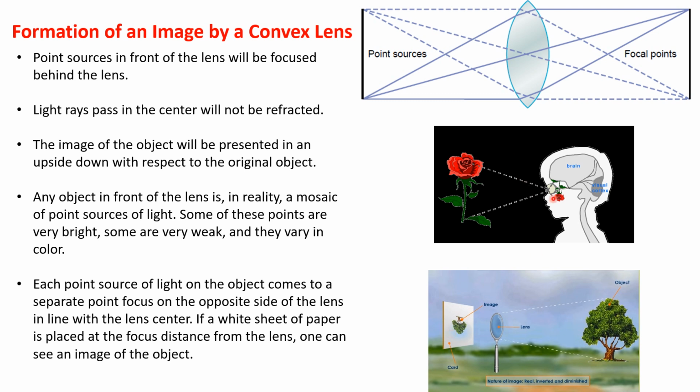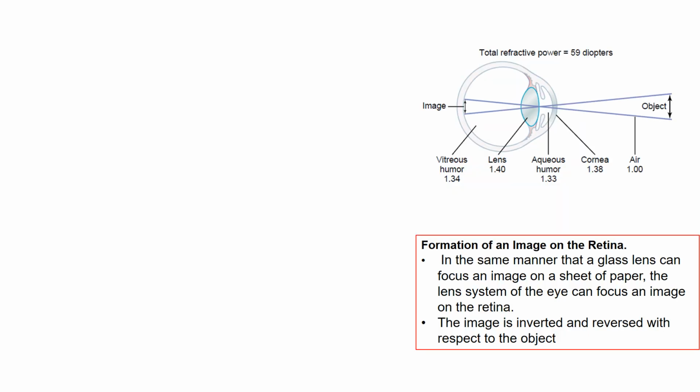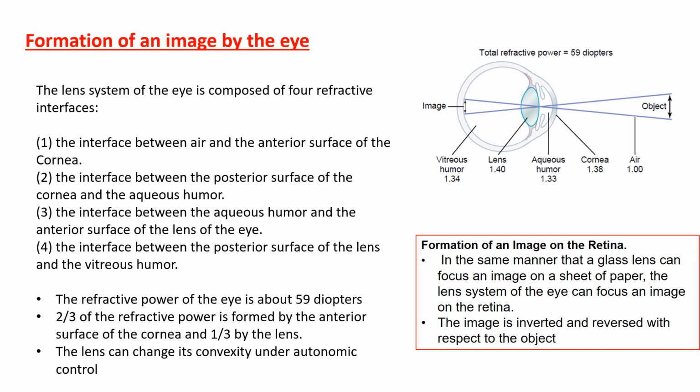The same applies to the human eye, which contains a convex lens, and this convex lens present here will form an image of this flower at the focal length of the eye, at the retina. So now we are going to study how our lens system inside our eye forms an image of the objects around us. Formation of an image by the eye.